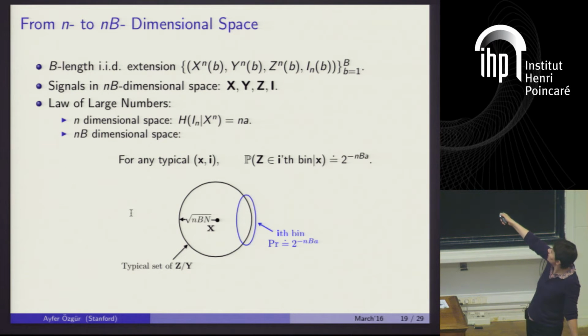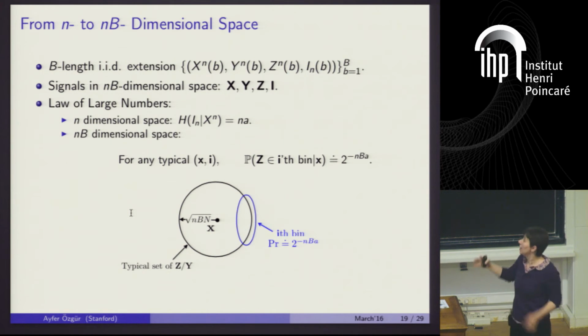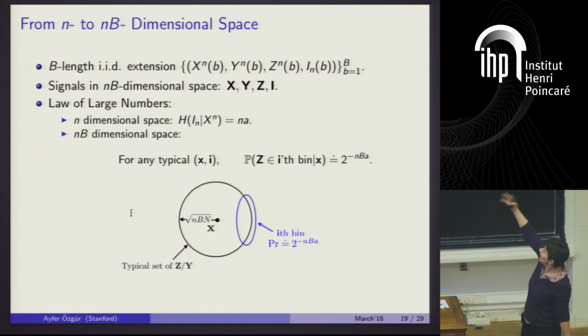We'll take these n-letter variables, okay? These are the variables induced by our reliable code, and they will have some joint distribution determined by the code itself and the channel structure, and we will generate B-length IID sequences from this distribution, okay? So now these are longer sequences that are IID from this distribution. They lie in an nB dimensional space, okay? And now I can apply the law of large numbers in this nB dimensional space, okay?